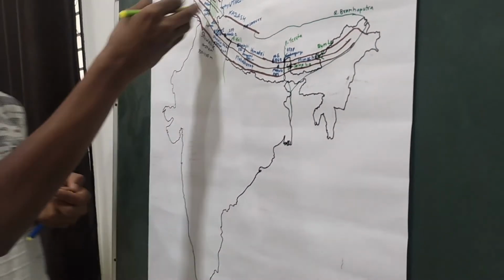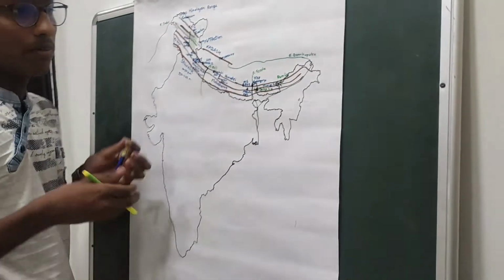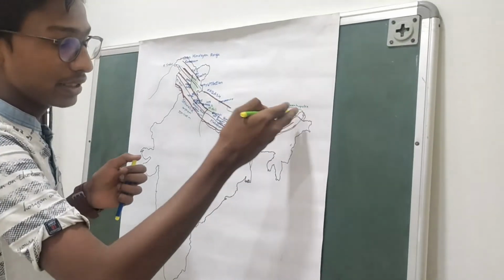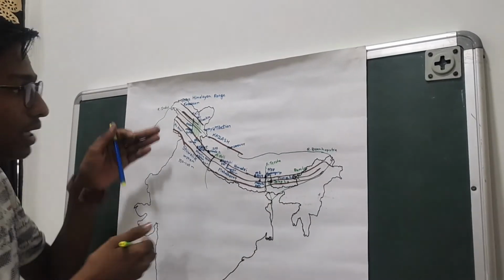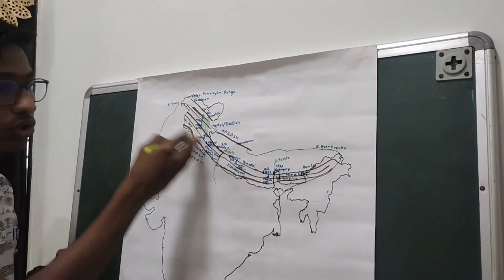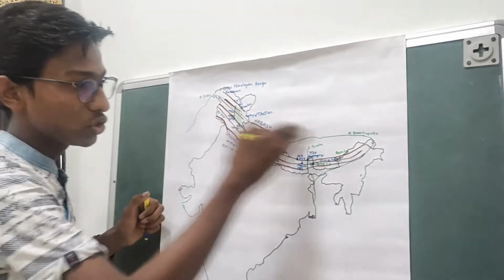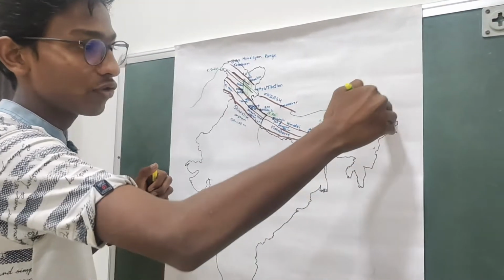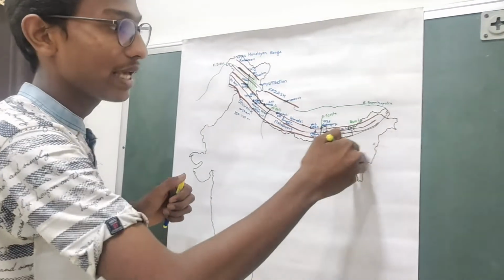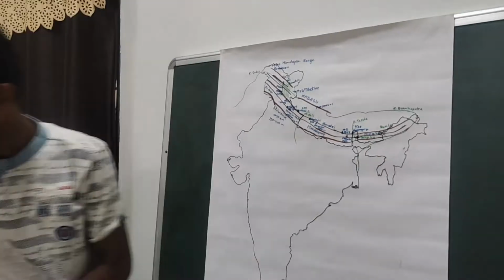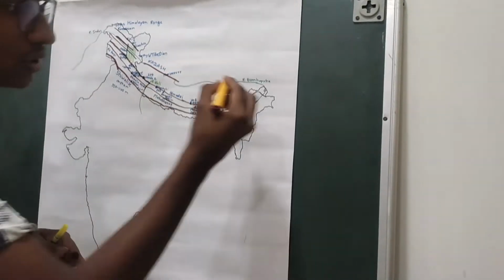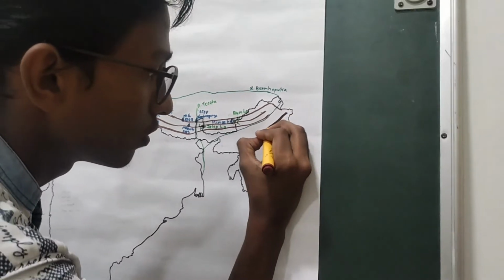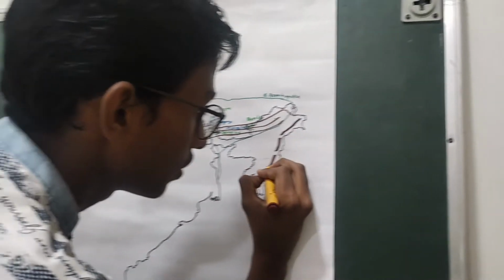Now we have seen the parallel longitudinal ranges, but when the Himalayas end in India, they bend toward the south. As we have seen, they run from west to east, but they bend here and run in a north to south direction. And here they have a different name. Let's see that one. So here when the Himalayas bend, they go in such a way.